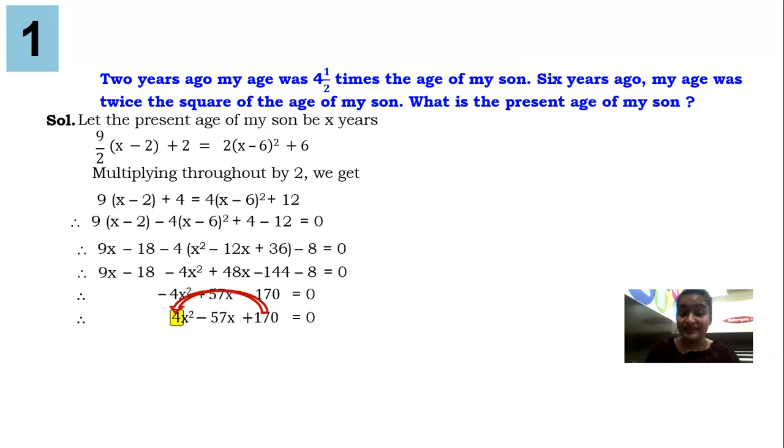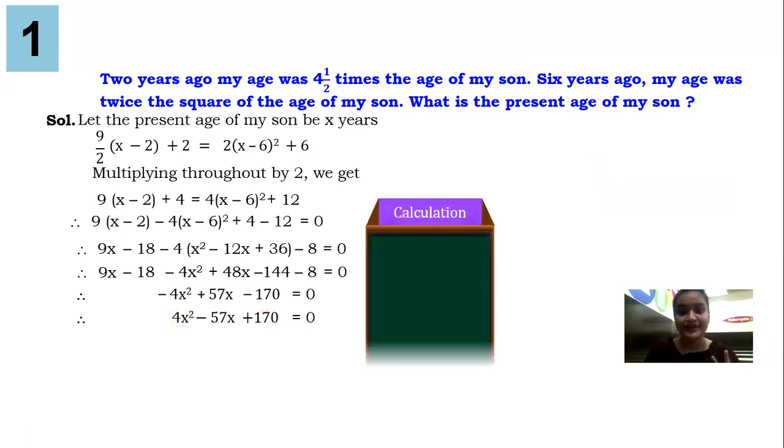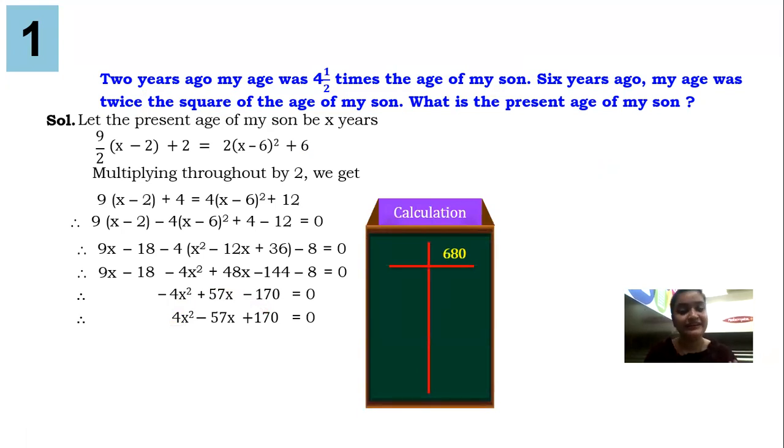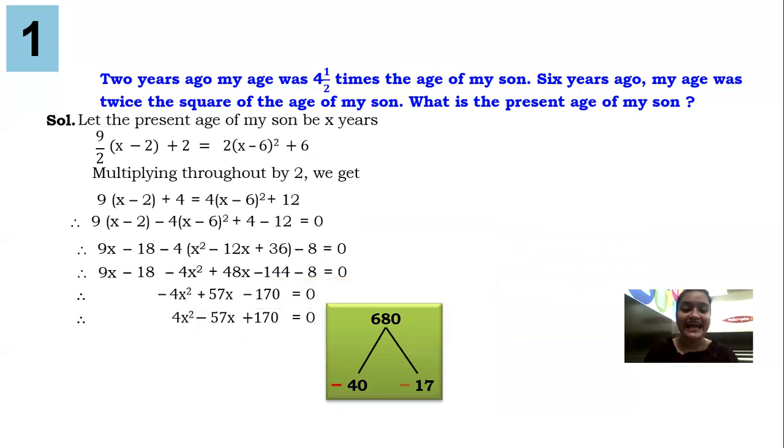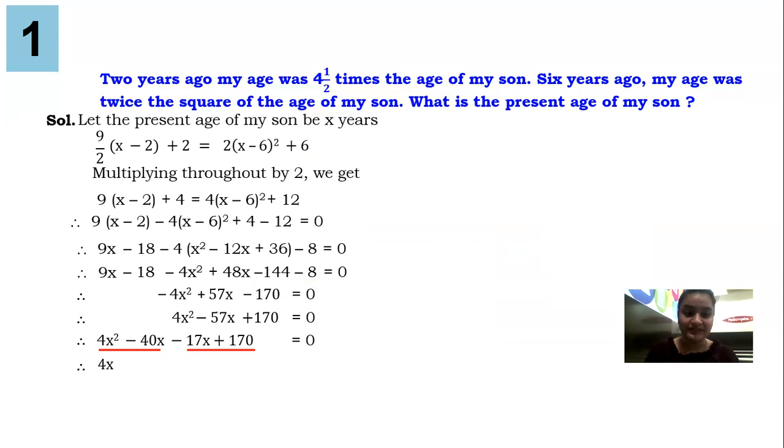Now guys, we all know we can factorize this. Product of third number with the first number gives you 680. Once you multiply two factors, you need to get 680, and if you add, you need to get 57. So first of all, I am doing this factorization. Two factors when multiplied give you 680 and when added give you 57. The factors are 40 and 17. So we'll do it. Minus 40x minus 17x plus 170. I hope you all know the splitting the middle term concept, so you can do it easily. X is common, 4 is common.